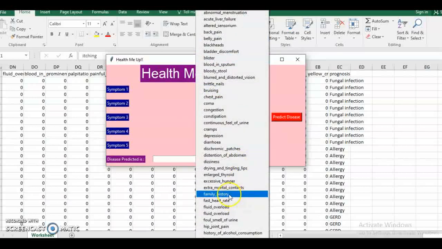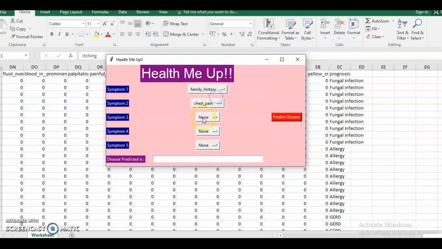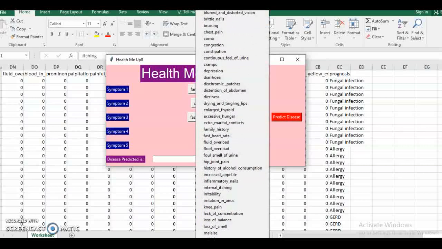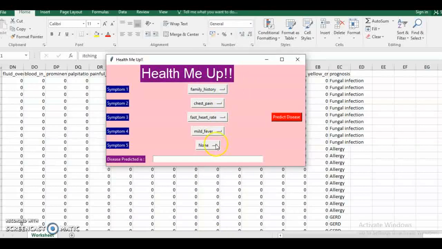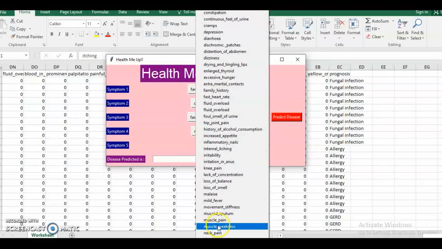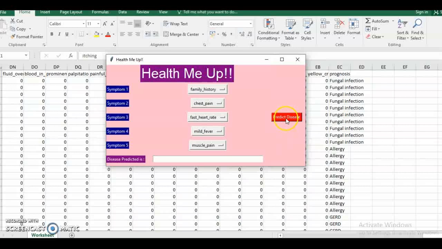Let's quickly take 5 random inputs. Chest pain, family history, fast heart rate, mild fever, muscle pain. Then click on this predict disease. So yeah, it predicts pneumonia. The person with these symptoms has 81% chances of pneumonia.